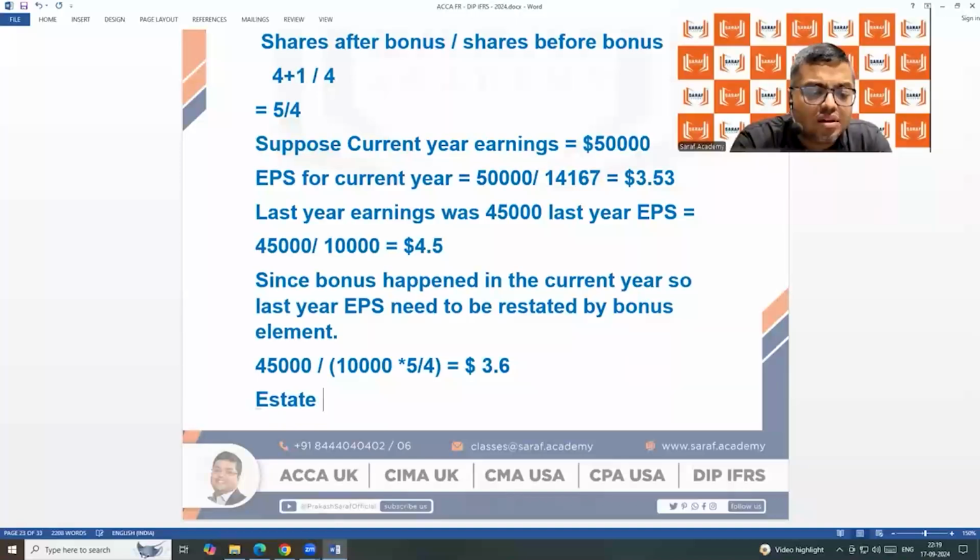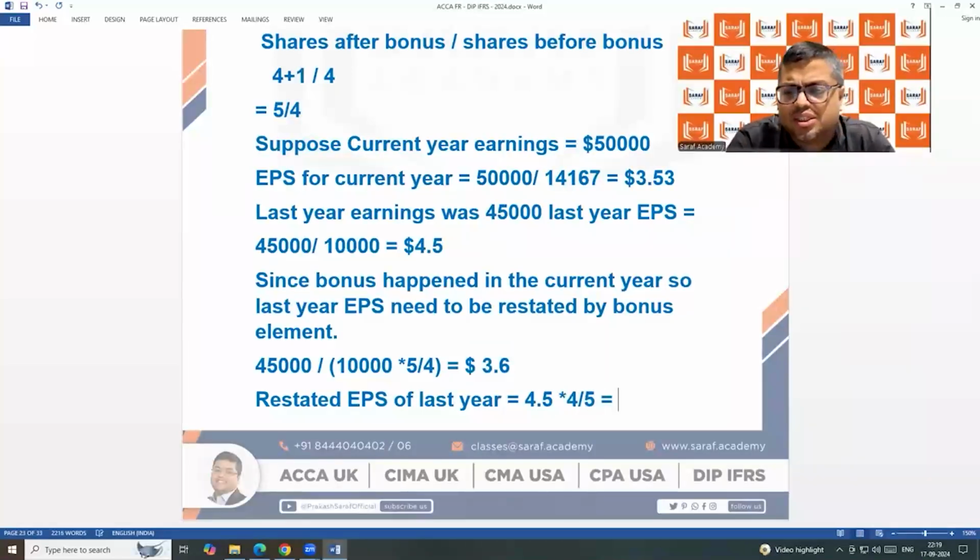Restated EPS of last year, 4.5 into 4 by 5. Just check how much it is coming. 4.5 is the earnings per share of last year. I am multiplying this with the inverse of bonus fraction. Inverse of bonus, this is the bonus fraction. Inverse of bonus is 4 by 5. It is coming same $3.6.